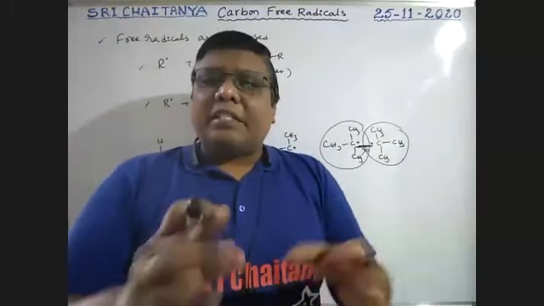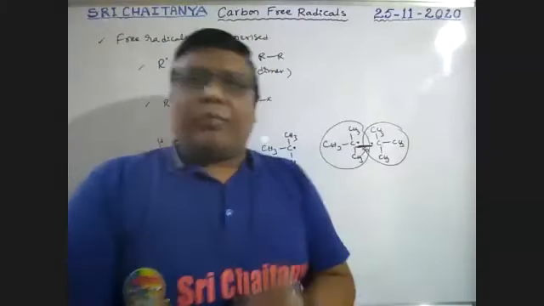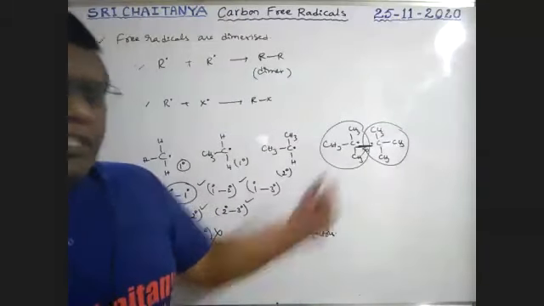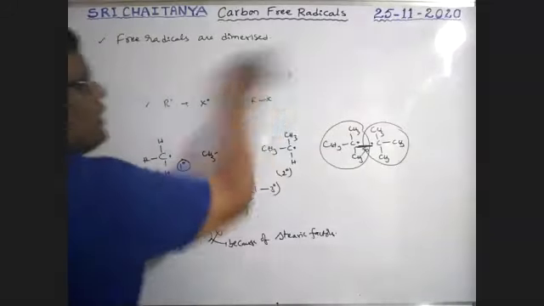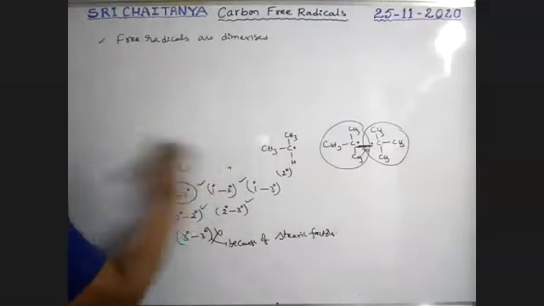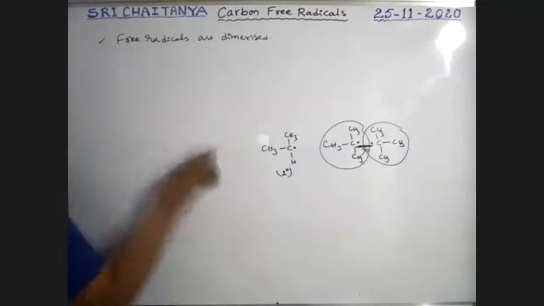Because of the bulky nature, tertiary free radicals never combine. So what happens when they are brought together? If a tertiary free radical tries to combine with another tertiary one, a side reaction and a main reaction take place.